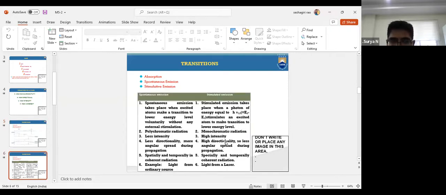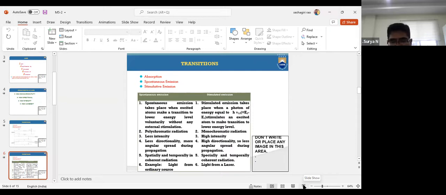Yesterday we went through the differences between spontaneous emission and stimulated emission. Spontaneous emission takes place when excited atoms make a transition to a lower energy level without any external stimulation. Stimulated emission takes place when a photon of energy h nu stimulates an excited atom to make a transition to a lower energy level. The first is polychromatic radiation and the second is monochromatic radiation. In spontaneous emission we observe less intensity, whereas here we observe high intensity.